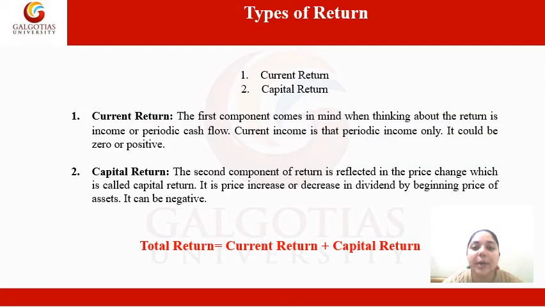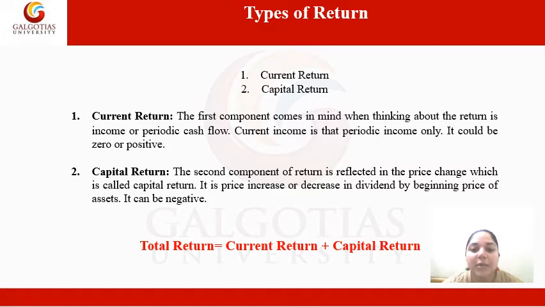Now let's talk about the types of return we get from investing in any project. The first one is current return and the second one is capital return. If I talk about current return, the first component that comes to mind when we think about return is income, the periodic cash flow which we get by investing in any project. Current income is that periodic income only. It could be zero or positive, but it can never be negative. It means the current return can never be negative. We have to keep this point in mind.